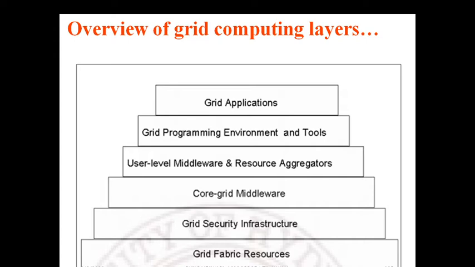And finally the top layer, applications, where the user can directly use the application to fulfill his requirement. User means a company, a buyer, a service provider. So a lot of users will be there, called stakeholders in software engineering language. Hope you know that. So this is the final overview of grid computing layers.